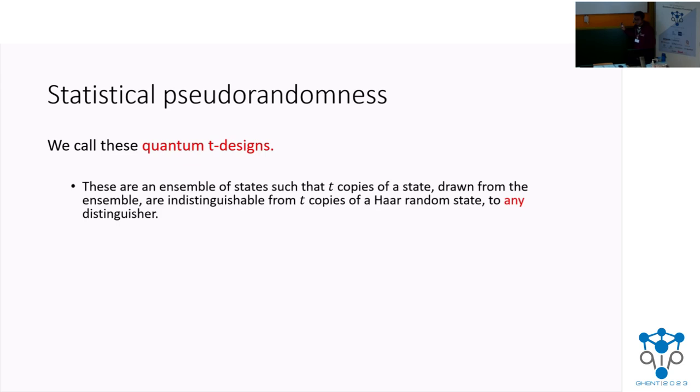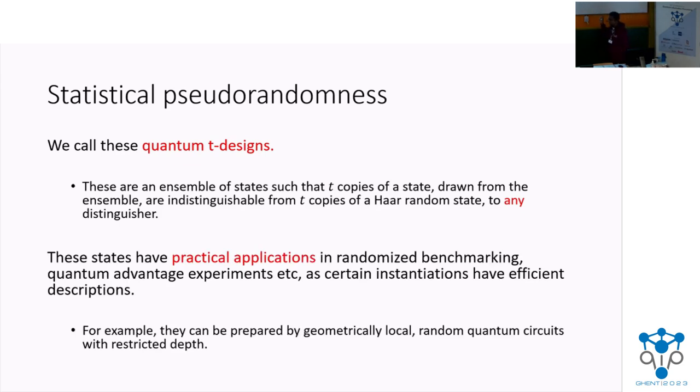Now, unlike Haar random states, T-designs have many practical applications. For example, in randomized benchmarking, in quantum speed-up demonstrations, in cryptography. Why? Because we can prepare T-designs in polynomial time. For example, we know that geometrically local random quantum circuits, these near-term devices, after a certain depth, they become T-designs.